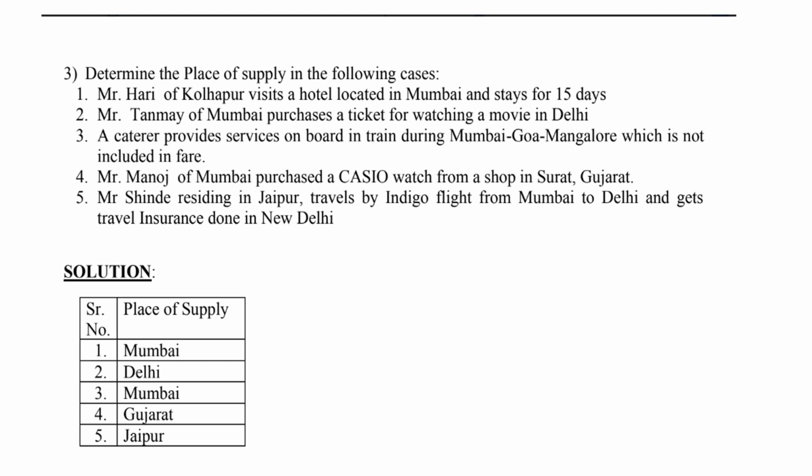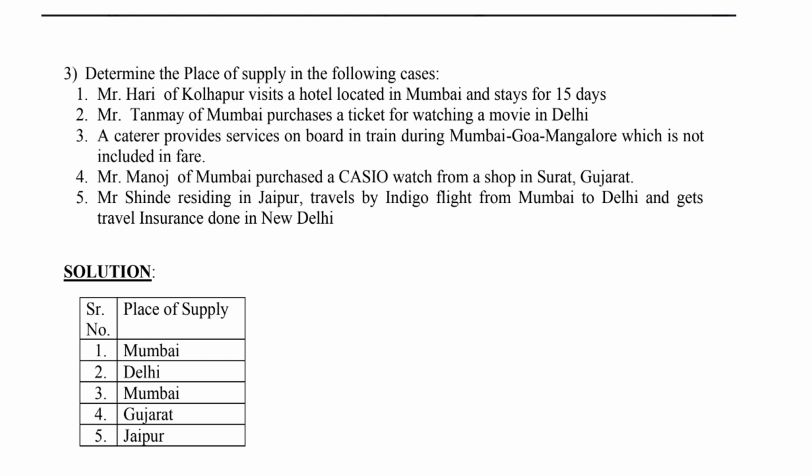Determine the place of supply in the following cases. First case: Mr. Hari of Kolhapur visits a hotel located in Mumbai and stays for 15 days over there. So Mr. Hari is from Kolhapur, but he has taken the hotel in Mumbai. So the place of supply is Mumbai. Next case: Mr. Tanmay from Mumbai purchased a ticket for watching a movie in Delhi. So he is watching a movie in Delhi. So the place of supply will be Delhi.